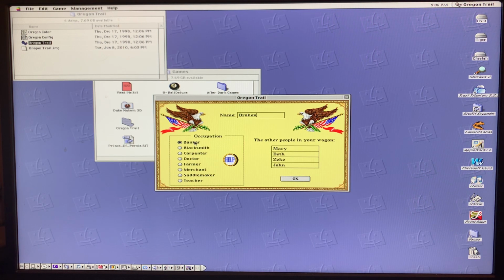In my experience, doctor has some advantages because people do get sick a lot. You may have heard the dysentery thing. But I find either blacksmith or carpenter, I'm going to go with carpenter this time, gives you the best chance at repairing some of the issues that may come up.